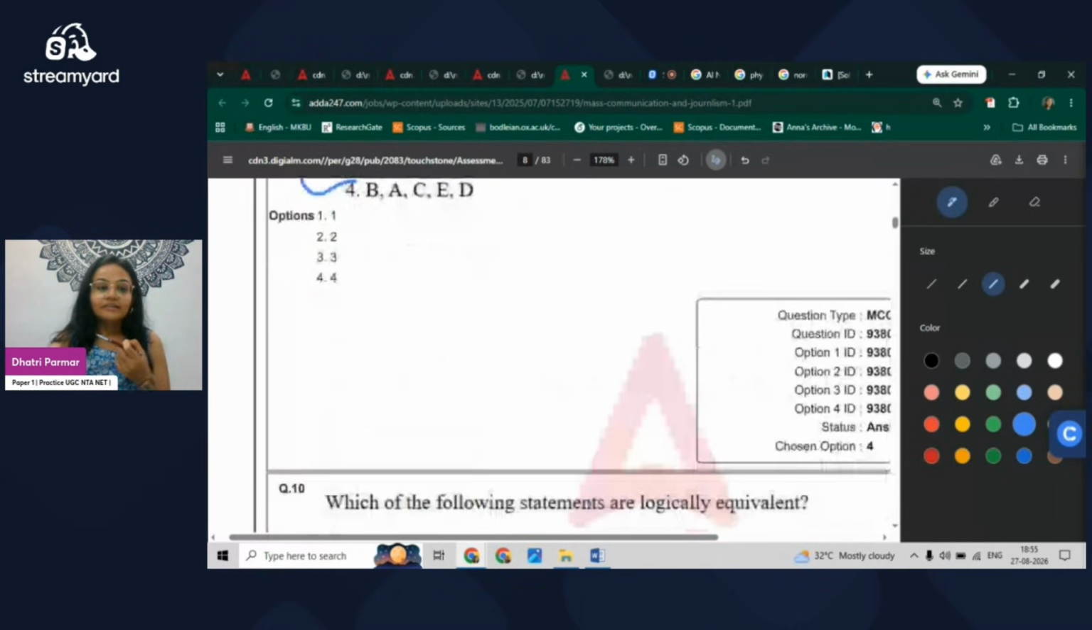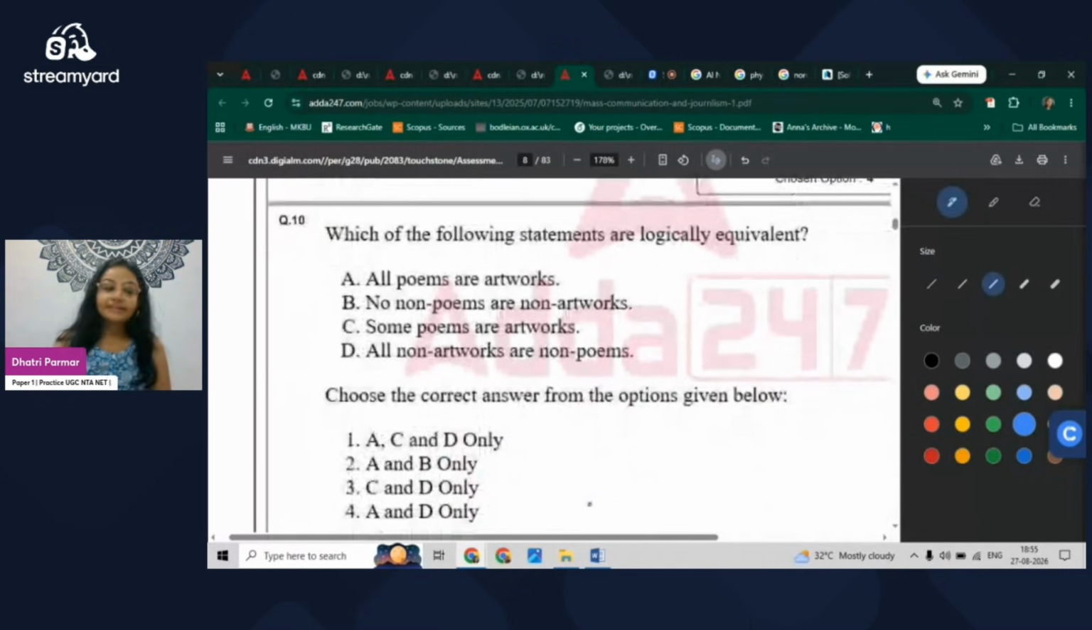Next question in line: which of the following statements are logically equivalent? All poems are artwork, no non-poems are non-artwork, some poems are artwork, and all non-artworks are non-poems. This is of course from logical reasoning. But there is one problematic point, because logically equivalent statements should have the same meaning. However, in these options there is a converse relationship between all poems are artwork and all non-artworks are non-poems. Otherwise, the others are not logically equivalent to one. So the answer is option D, A and D.